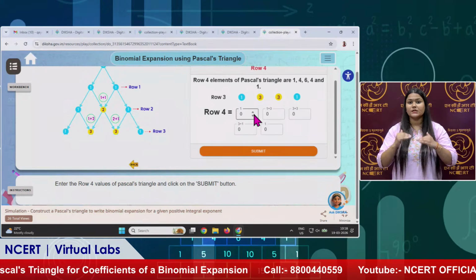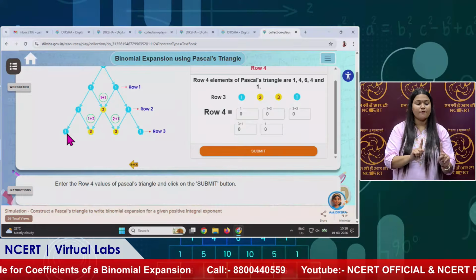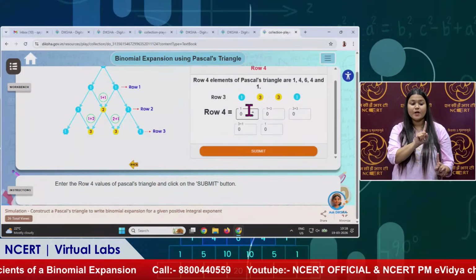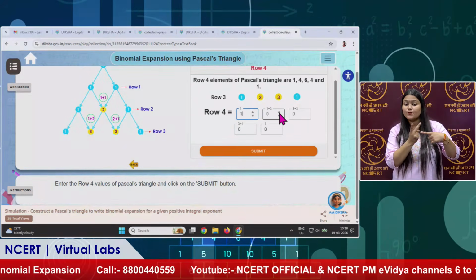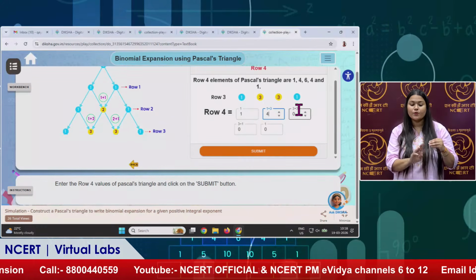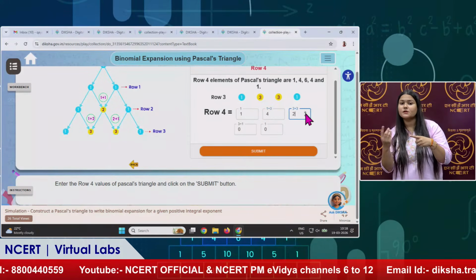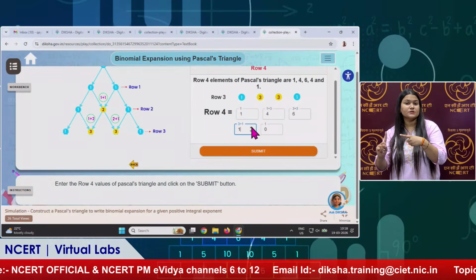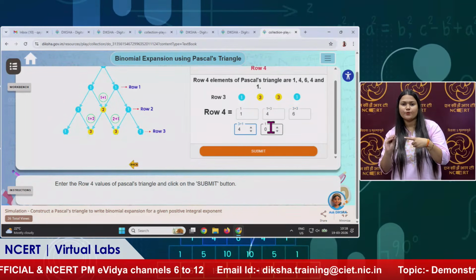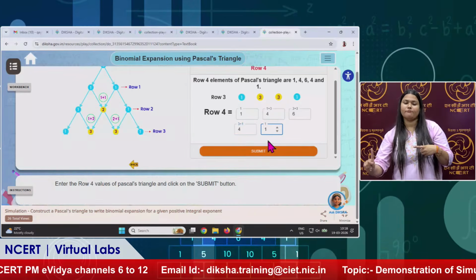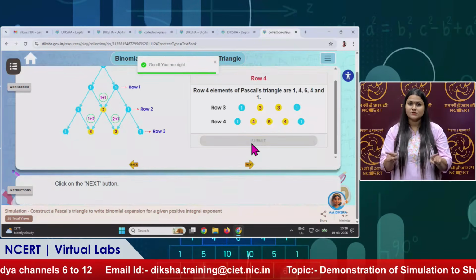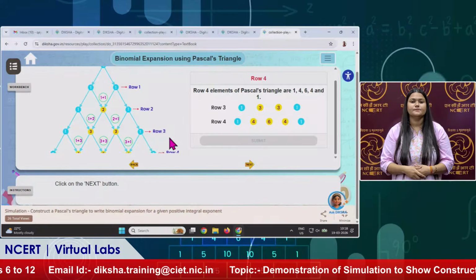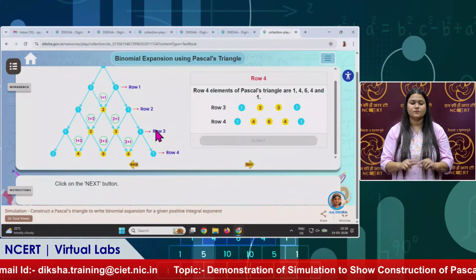For the next row, we will go similarly. First one is 1, then 1 plus 3 is 4, then 3 plus 3 in between, that is 6. Then again 3 plus 1, that is 4, and the last one will be 1. Submit it again, and we got row 4.